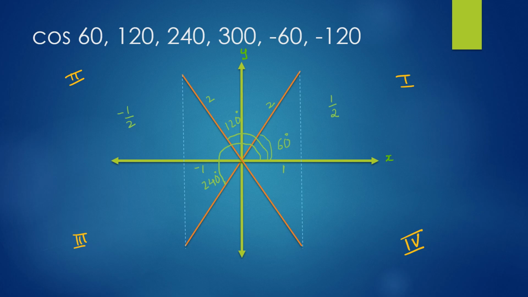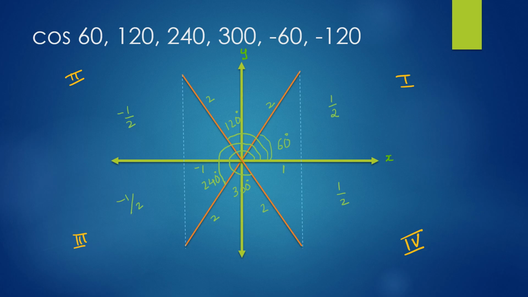It's a negative side of the x-axis. -1 by 2 is the cos of 240 degrees. Let's look at the cos of a mirror image of 60 in the fourth quadrant. The angle is 300 degrees, and here we have a positive value of x, that is 1 by 2, and the cos of 300 degrees is 1 by 2 because it's in the fourth quadrant.